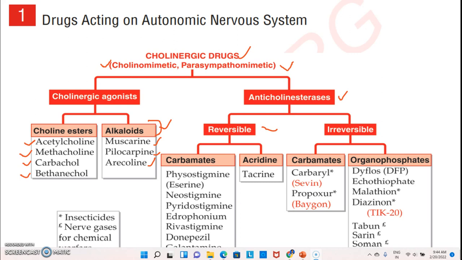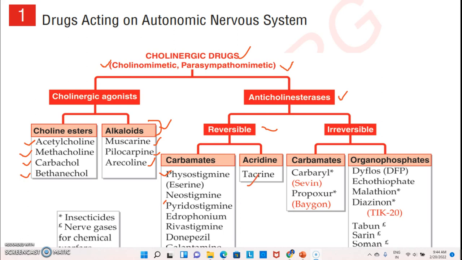In the carbamates, the drugs are physostigmine, neostigmine, pyridostigmine, edrophonium, rivastigmine, and donepezil. These drugs come under the carbamates, the reversible category of anticholinesterases. Then in reversible, acridine derivatives are also there. In acridine derivatives only one drug is there, that is tacrine.